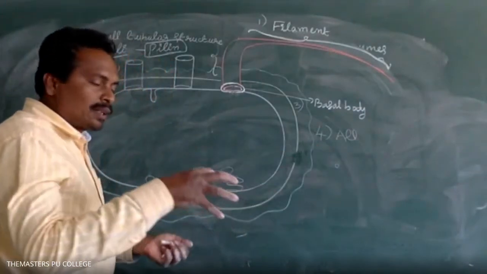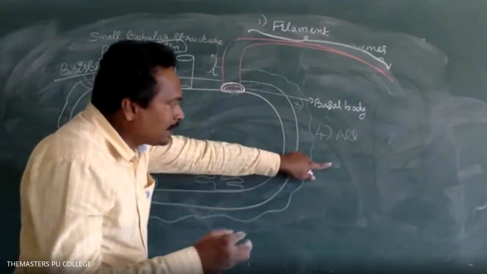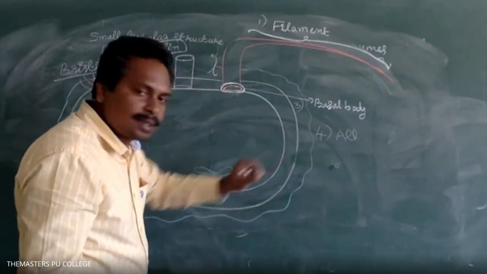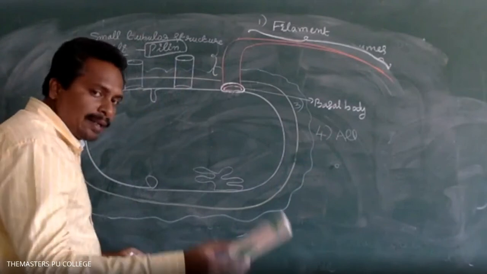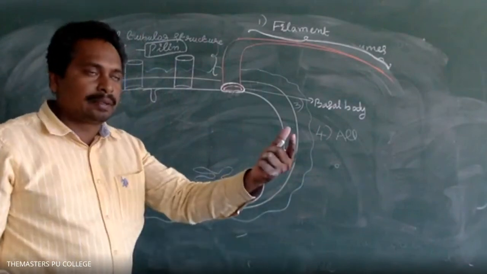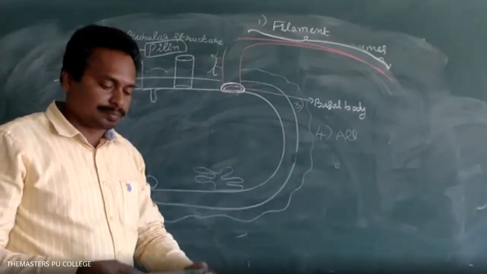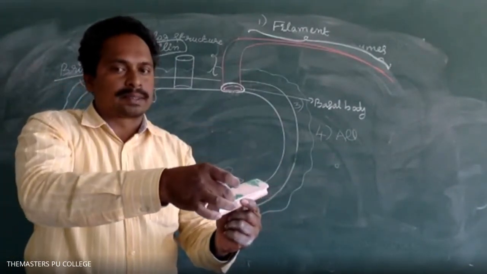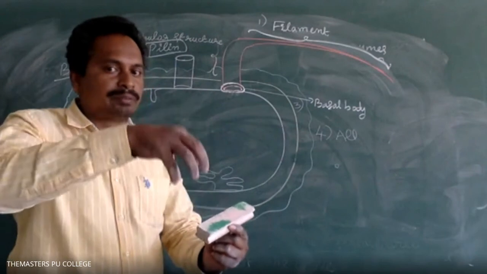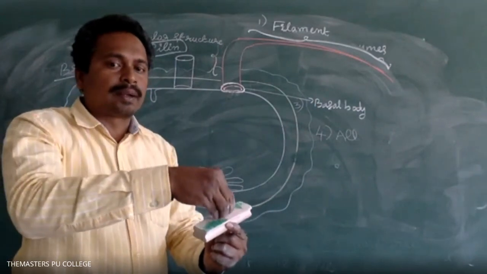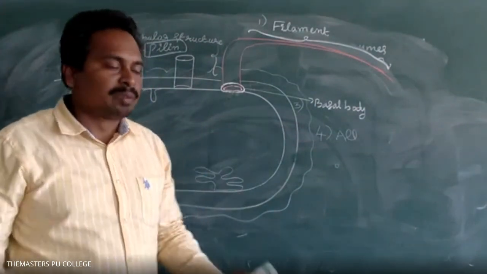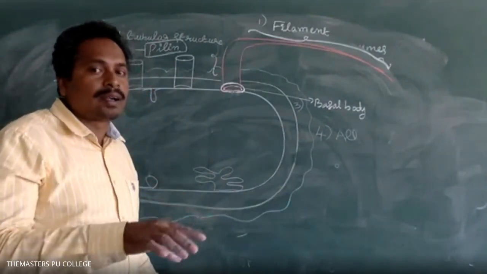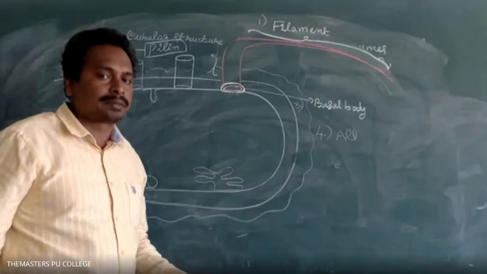With the help of fimbriae, the bacterium is attached to the board, which is the object. Bacteria are present everywhere, in air, water, and soil. If a bacterium reaches dust, with the help of fimbriae it attaches to the object. So fimbriae are useful for attachment to the host organism or to any object.